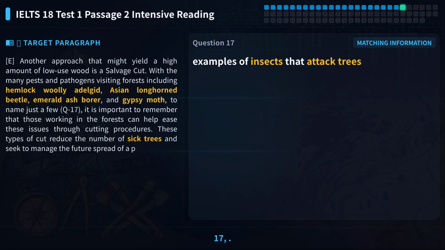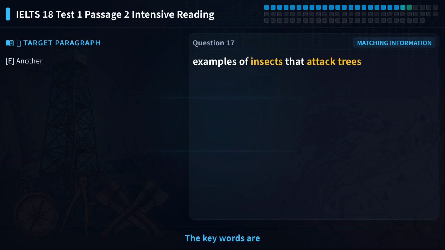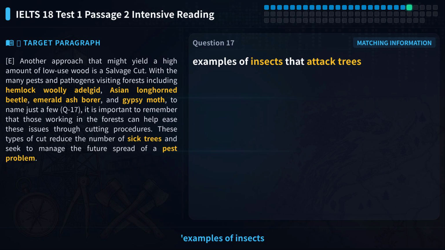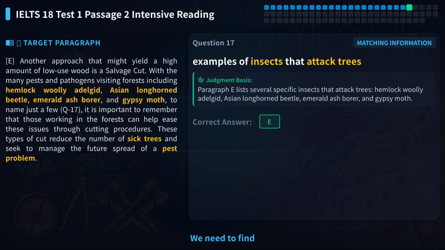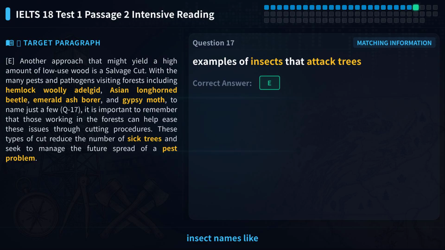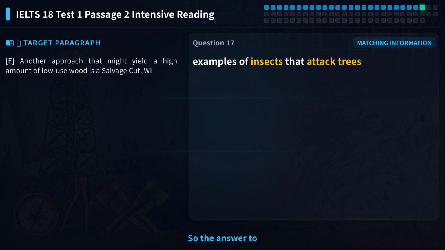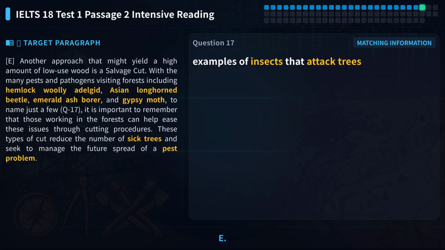Let's look at question 17. It asks you to find which paragraph gives examples of insects that attack trees. Please pause the video and try to find it yourself. The key words are examples of insects that attack trees. We need to find specific insect names. Scanning paragraph E, it lists several insect names like hemlock woolly adelgid and Asian longhorned beetle. So the answer to question 17 is E.